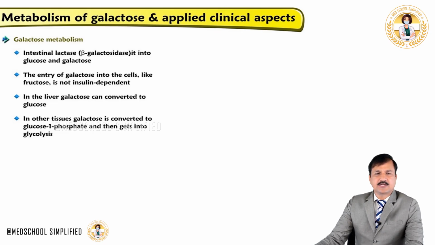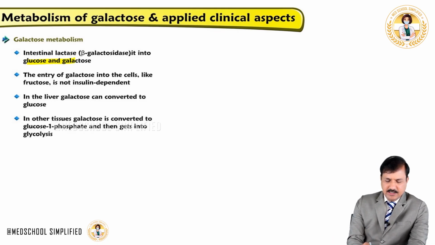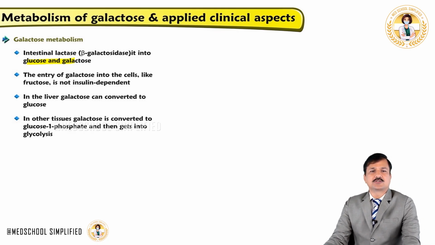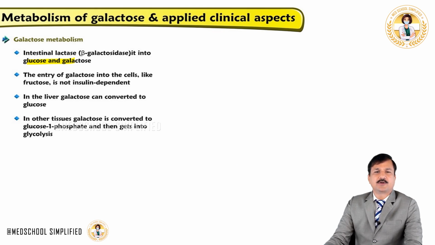The lactase enzyme breaks the beta-1,4 bond that is linking glucose and galactose, and glucose and galactose are released in the intestine. This glucose and galactose is absorbed into the enterocyte, and like that galactose gets into our body.